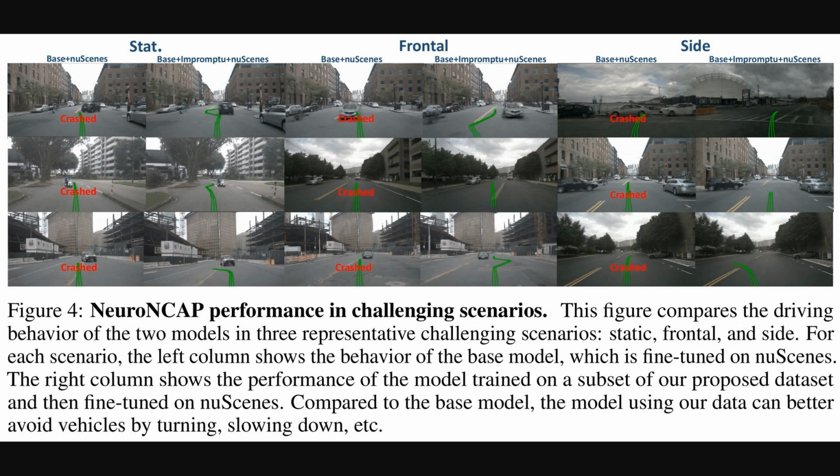Alright, so Figure 4 provides a really clear visual of what those improved NeuroNCAP scores and lower collision rates actually look like in practice. We see side-by-side comparisons of driving behavior in challenging scenarios, specifically static, frontal, and side encounters. In each pair of images, the left shows the base model, which is fine-tuned only on new scenes, often resulting in a crash. The right image shows the model trained with the Impromptu VLA dataset and new scenes, and in these cases, the vehicle successfully navigates the hazard, for instance by turning or slowing down. It's a compelling demonstration of the dataset's impact on real-world driving decisions.